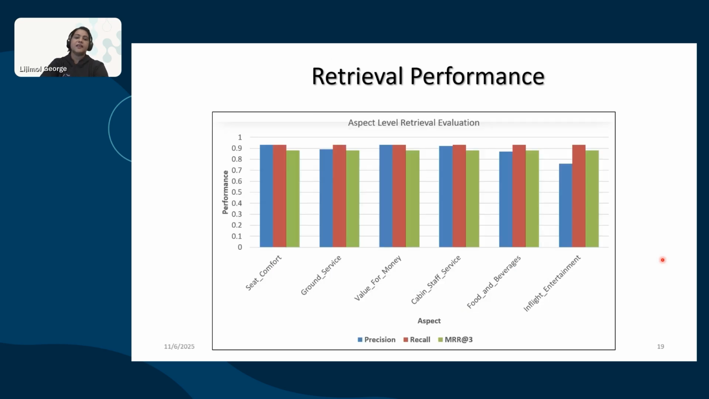So here you can see the retrieval performance of the model for each aspect. On the X-axis you can see the aspects, on the Y-axis performance. Most of the time we got above 90%. Specifically, we can see recall and MRR is very stable.